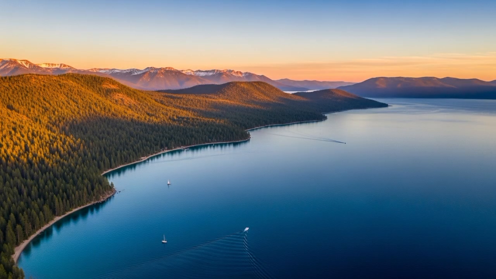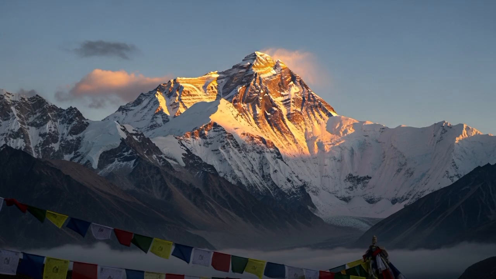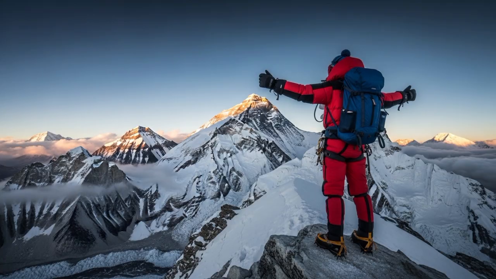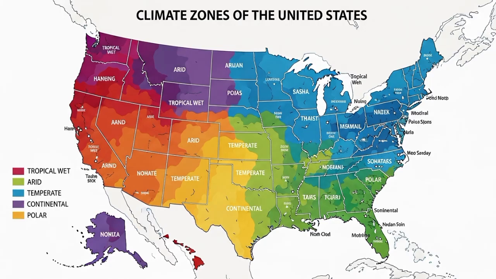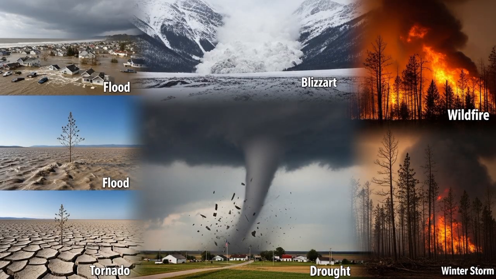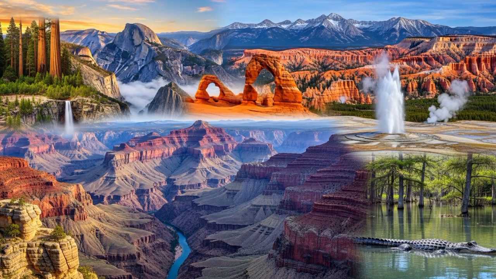5. Mountains and highest point. Major mountain ranges: Rocky Mountains, Appalachian Mountains. Highest point: Denali, 6,190 meters, in Alaska. 6. Climate zones. The U.S. has almost every climate type. Arctic, Alaska. Tropical, Hawaii and southern Florida.